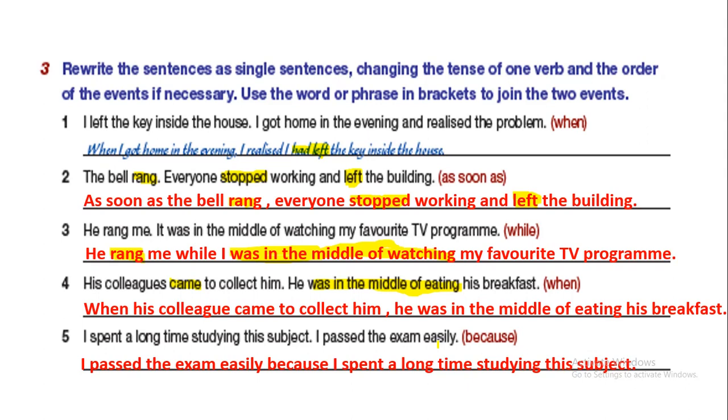Of course here what happened is that we نعكس الجملتين، نعكس المكان للجملتين. لماذا؟ لكي يستقيم المعنى. أوكي؟ لأنه I passed the exam easily نجحت في الامتحان بسهولة لأنني قضيت وقتا طويلا في الدراسة. منطقي. أوكي؟ طيب here we haven't finished yet. لسه ما خلصنا because here there is an order for the actions. Now which happened first? I passed the exam easily or spent a long time studying this subject? Of course it is spent a long time.